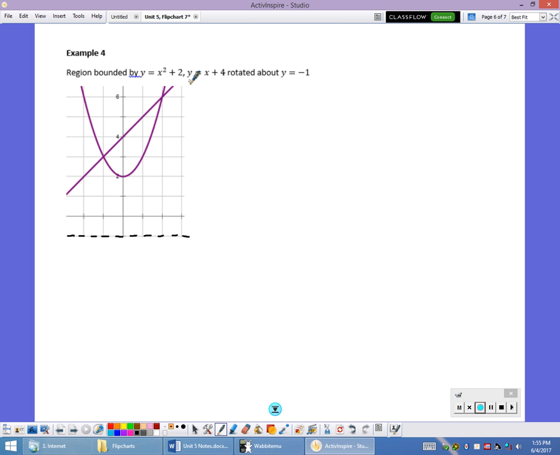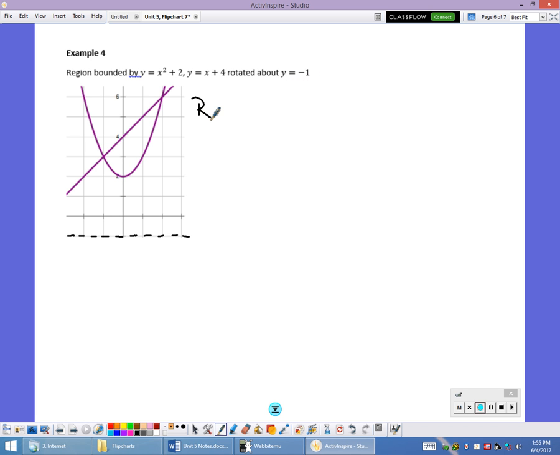There's parts of the problems I'm going to tell you is like, you can do it any way. You can use washers, you can use discs, you can use shells. You have to decide what is easiest. So in this particular case, it would be easiest to use washers. And I'm going around a negative line. I'm also going around a negative line, so I try to throw a little trick in there.